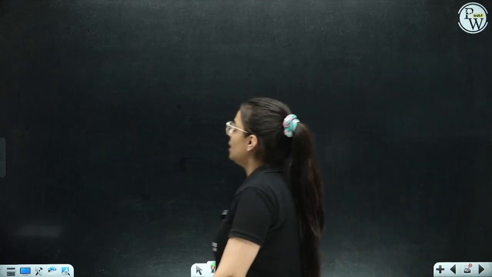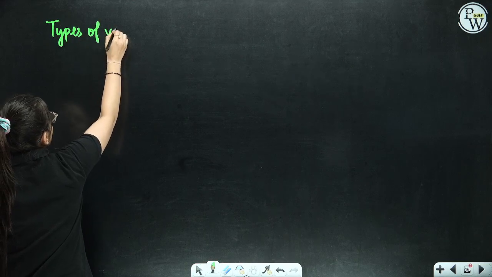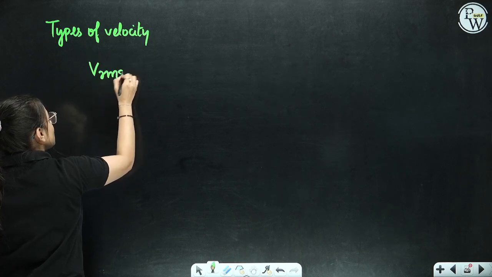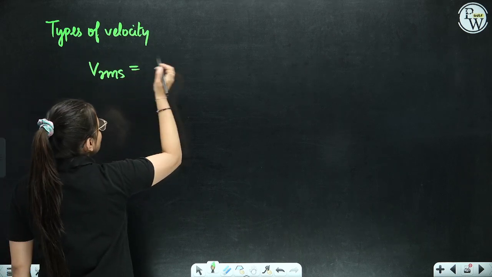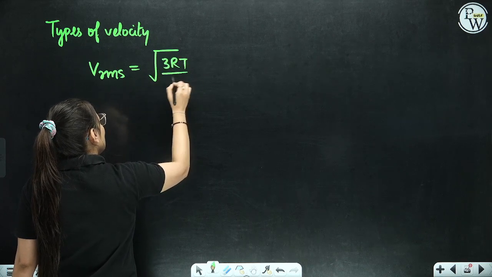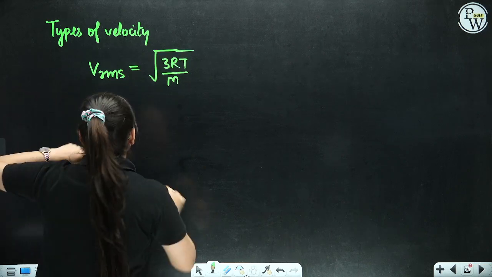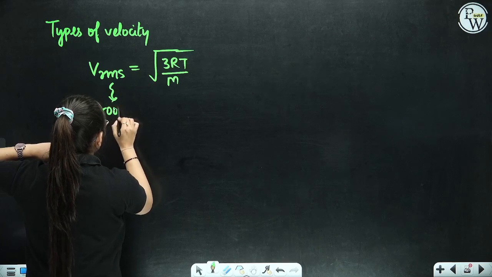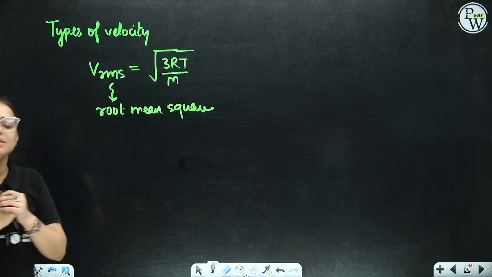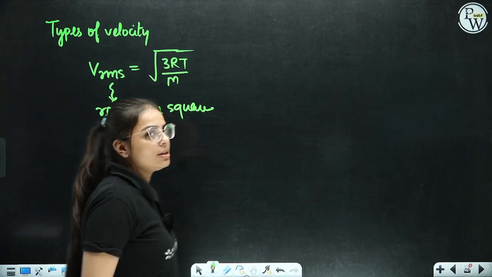Okay. Now let's talk about the types of velocity. The very first is the root mean square velocity. The root mean square velocity is root 3RT by M. Root 3RT by M. This RMS refers to root mean square velocity. Everybody please write it down. This is root mean square velocity.